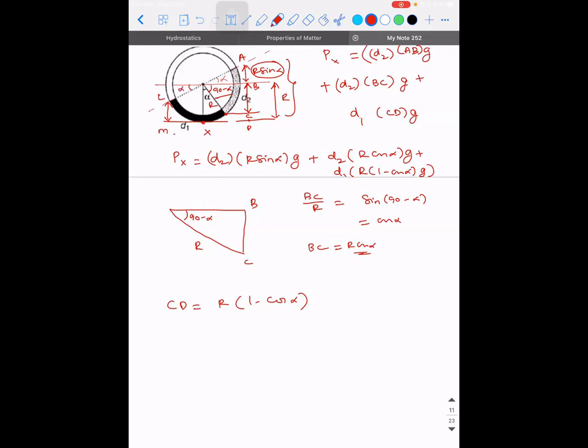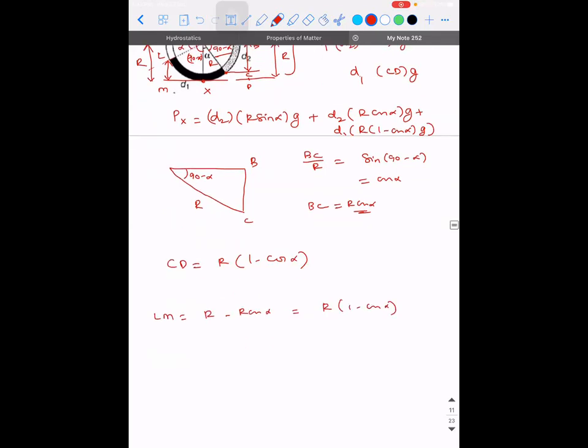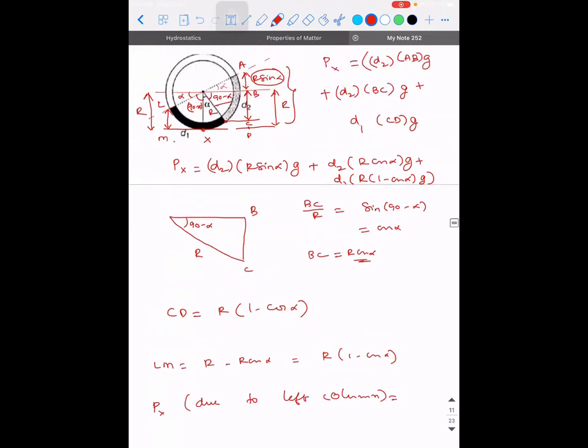So if this is going to be alpha, this distance is R, then this is 90 minus alpha. So LM will be R cos alpha. Sorry, LM will be R minus R cos alpha. Correct? So LM will be R minus R cos alpha or R into 1 minus cos alpha. So pressure at the same point X due to the left column is what? At least tell this. Let me check if you have understood.